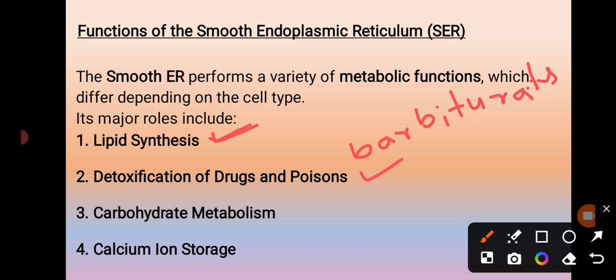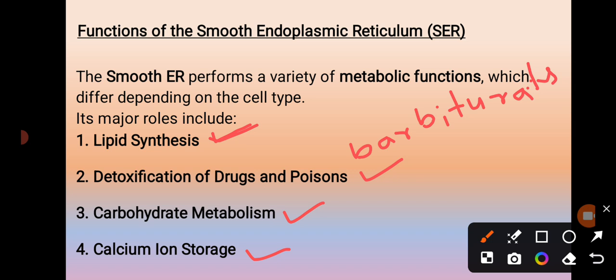It causes smooth endoplasmic reticulum proliferation. So it leads to increased drug tolerance, and sometimes it reduces the effectiveness of other medicines. That is how detoxification of drugs and poisons is done. Then carbohydrate metabolism. The smooth endoplasmic reticulum is mainly involved in breaking down glycogen and regulating the sugar levels within the cells. And calcium ion storage.